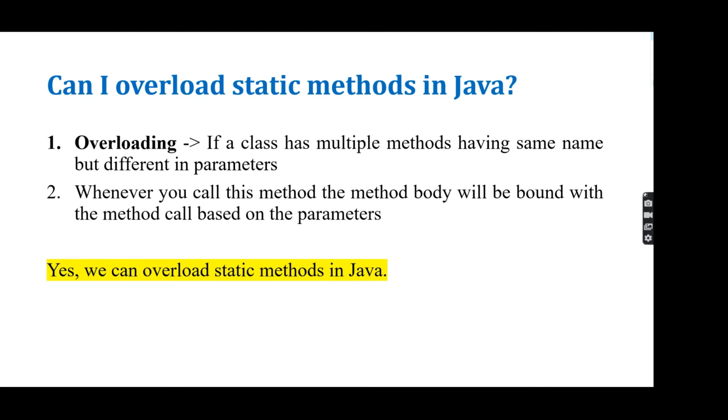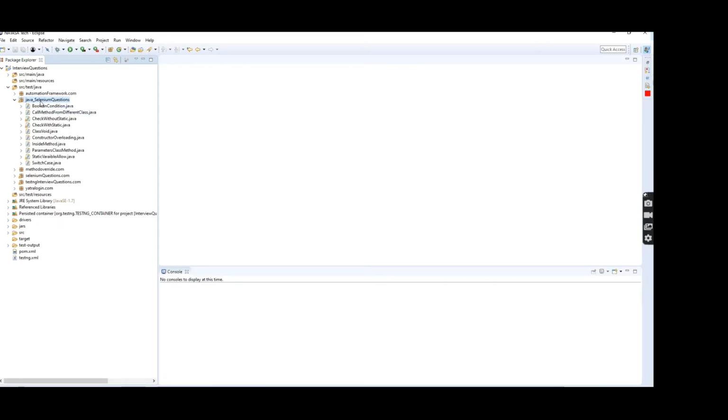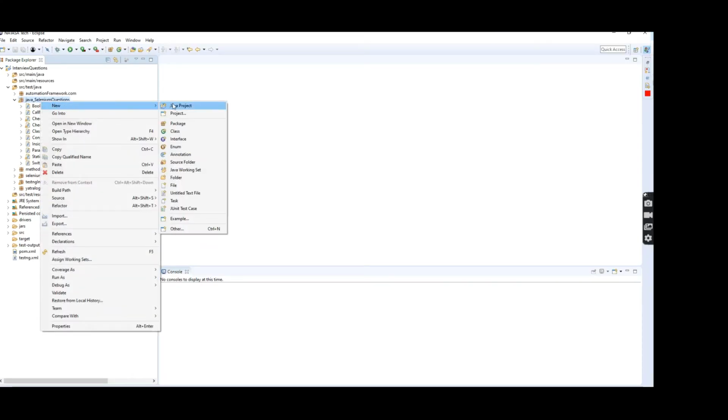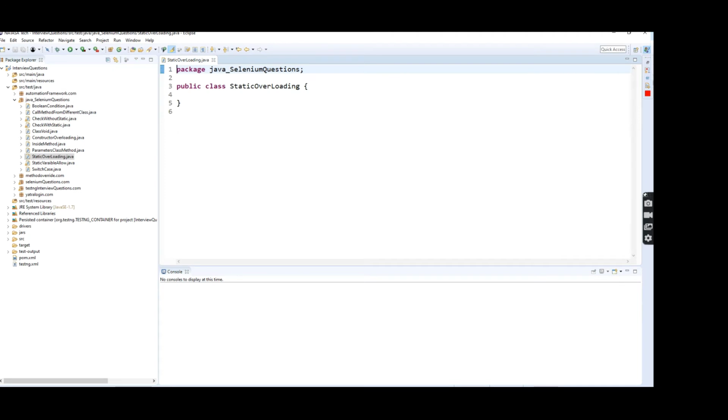Let's see. Here I'm going to create a class under the Java Selenium question package. The class name is static overloading. Here I'm going to create two methods with the same name and pass different parameters.